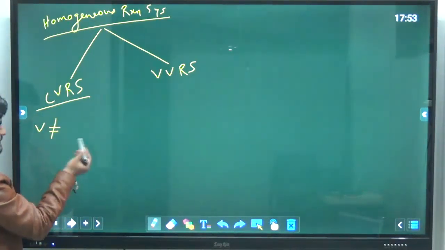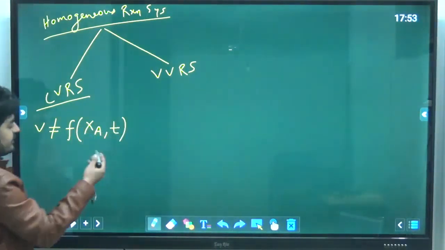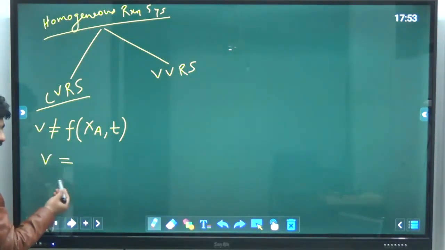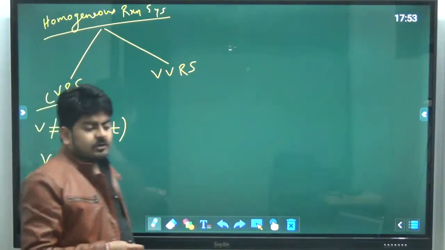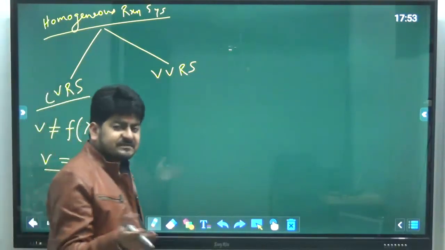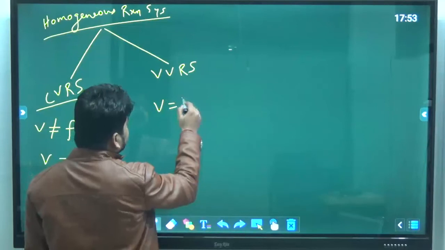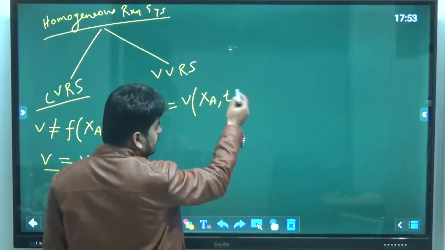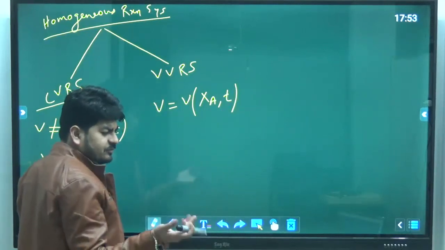Means V is independent of XA and T. So the volume of the reaction mixture at any time T will be the same as its initial volume. But a variable volume reaction system is one where the volume of the reaction mixture changes with reaction progression, or reaction time. Means V is a function of conversion.